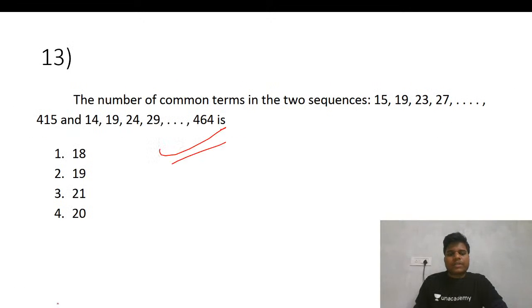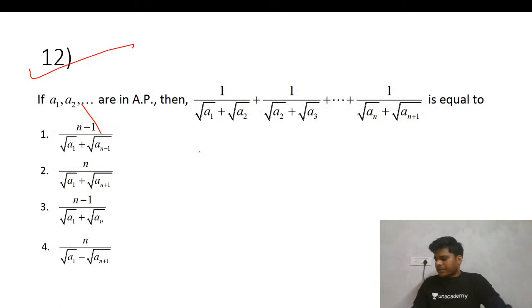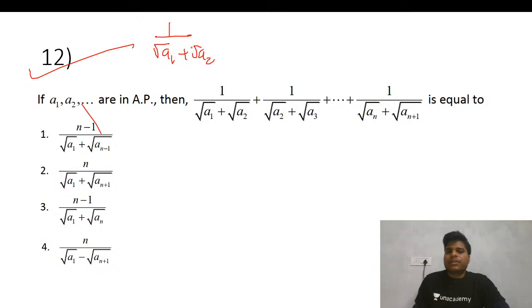This question is also from a previous year CAT, recent CAT, 18 and 19 maybe. Let's solve this question. So for this question, 1 over root a1 plus root a2. Now you will multiply in the numerator and denominator by your inverse coefficient, that is root a1 minus root a2. If you multiply with this, you will get a1 minus a2 in the denominator. Here will be a1 minus a2.